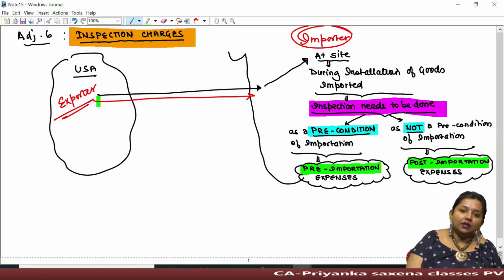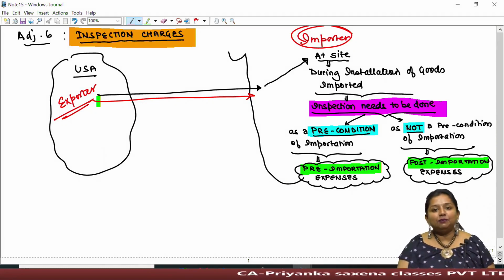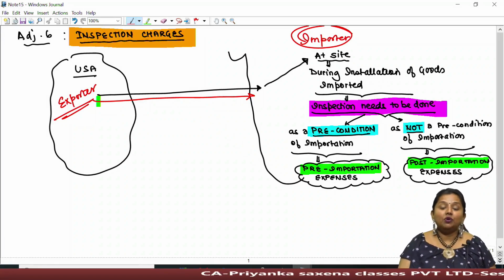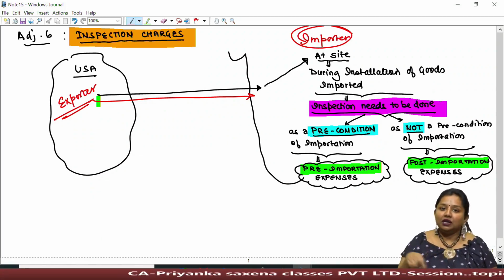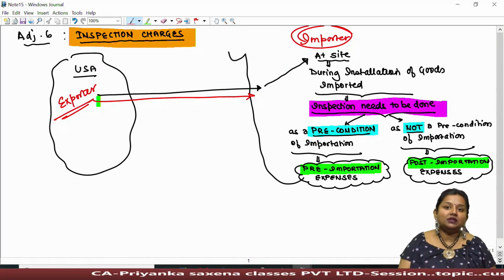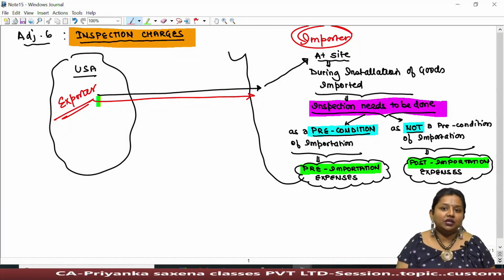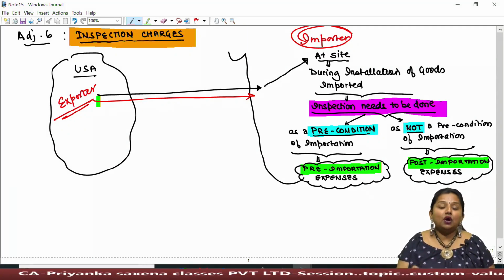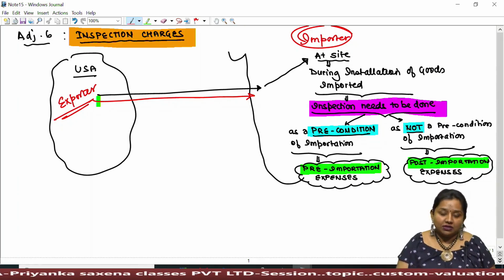For example, a metro has been imported to India. Now the exporter wants that before the public sits in this metro, you have to conduct a proper inspection whether such metro is working efficiently or not, so as to avoid any accidental causes.